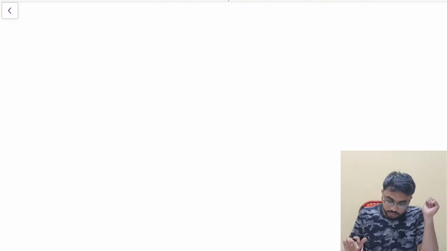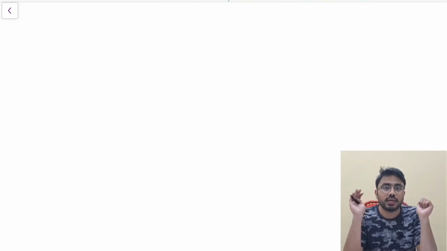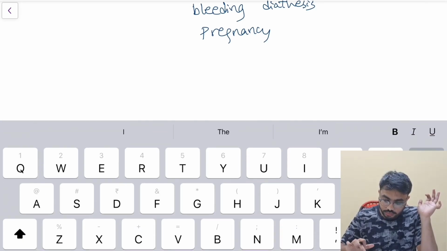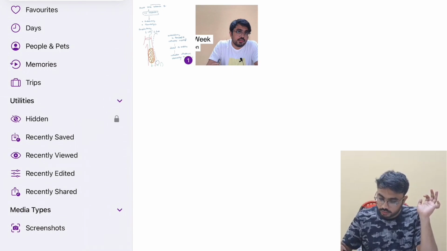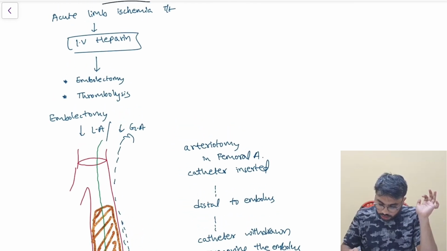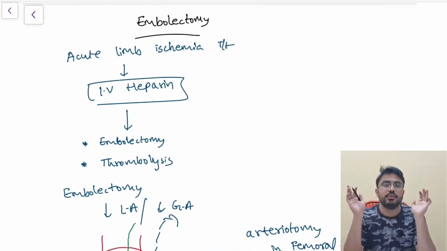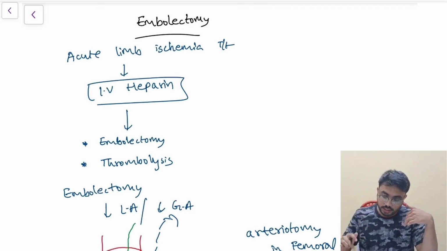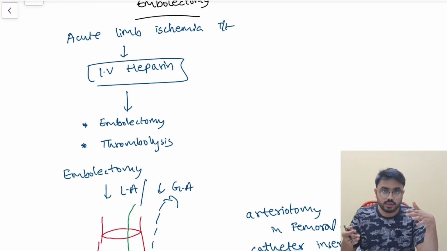Now, I have already covered embolectomy in a different module. I'm not going to teach you that again, but just wait. If I have a picture, I can share. I have already dealt with embolectomy completely in a different module. Just I'm showing you what I have dealt: embolectomy, acute lower limb ischemia.